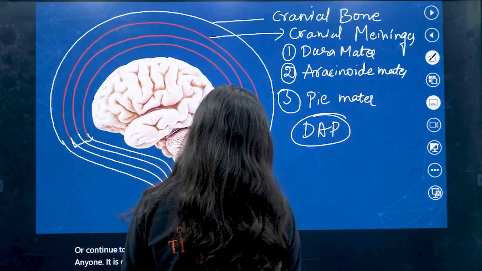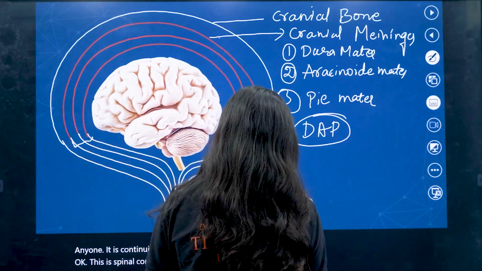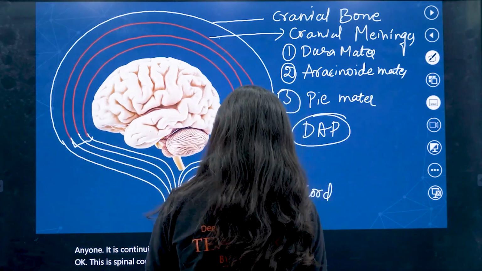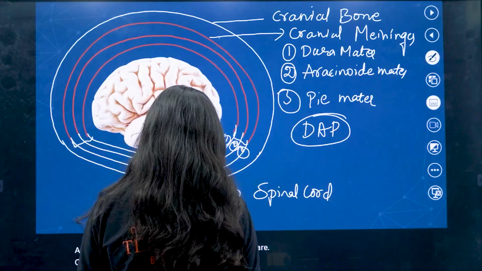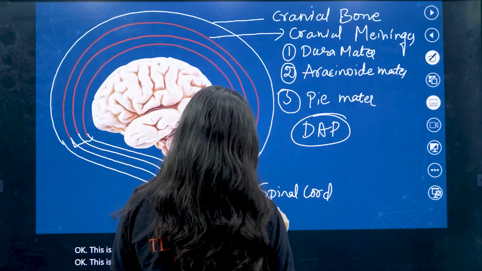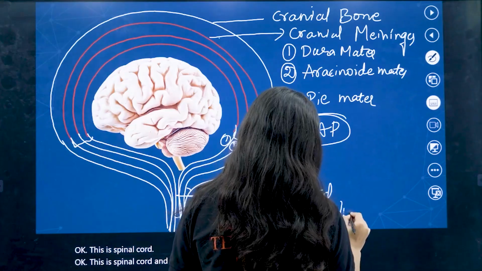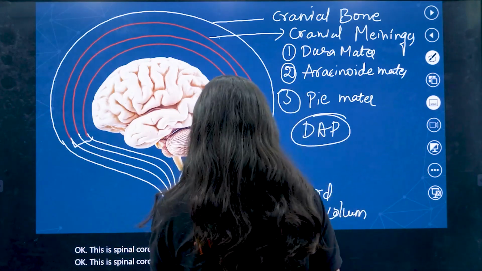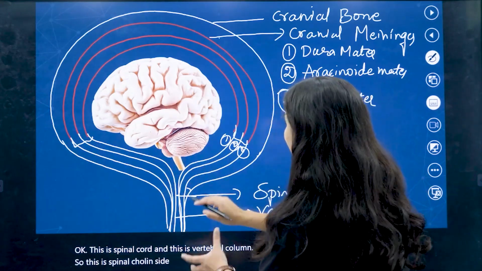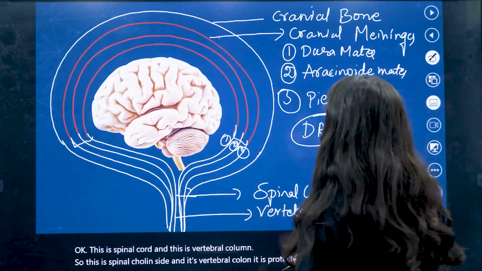This is the spinal cord and this is the vertebral column. The spinal cord is inside the vertebral column, which is protected by the meninges, the spinal meninges.